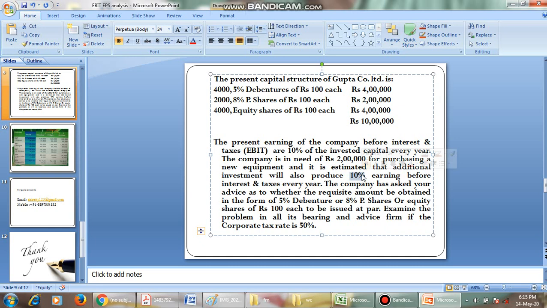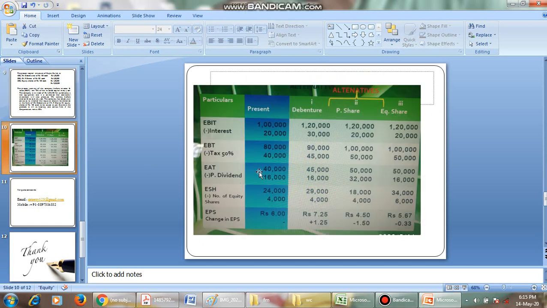So 2 lakhs into 10 by 100 gives us 20,000. What is the present EBIT? Present EBIT is 10% of invested capital, that is 10 lakhs into 10 by 100, which gives us 1 lakh. This 2 lakhs into 10% gives us 20,000. So we have an addition of 20,000 rupees, and 1 lakh 20,000 is our EBIT in all the cases.